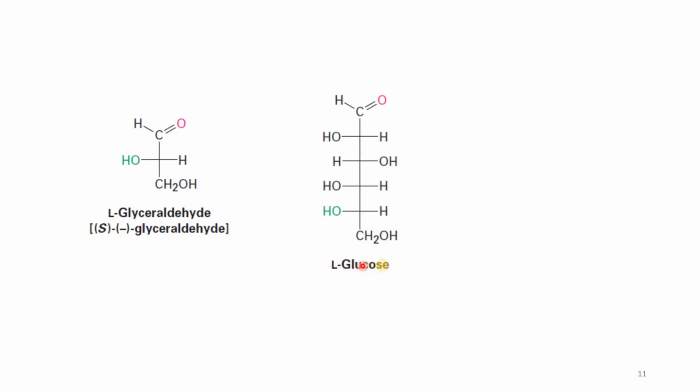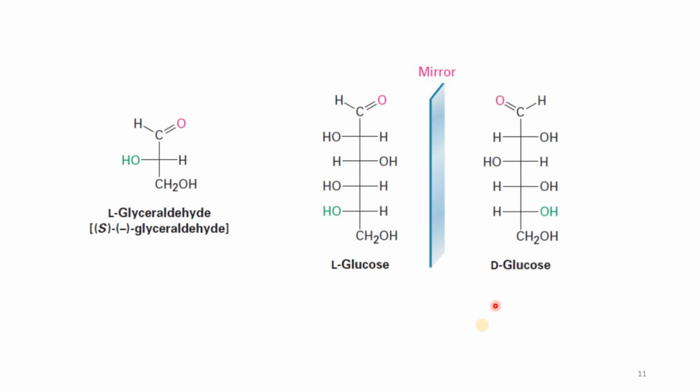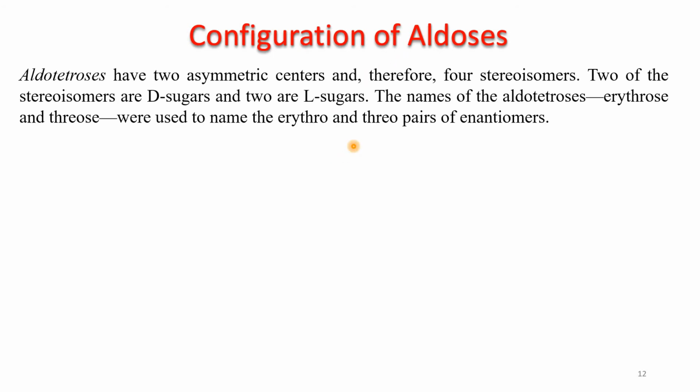This is L-glucose. Look at this carbon. Earlier this carbon had the OH group on the right hand side, so it was D, but now it is present on the left hand side, so this is L-glucose. If you take the mirror image of this compound, it should be a D. Then, configuration of aldose.